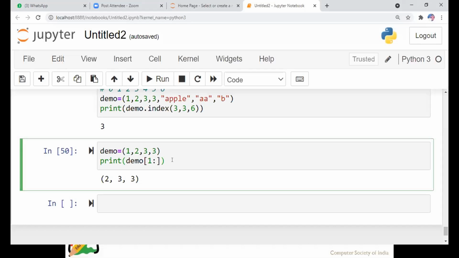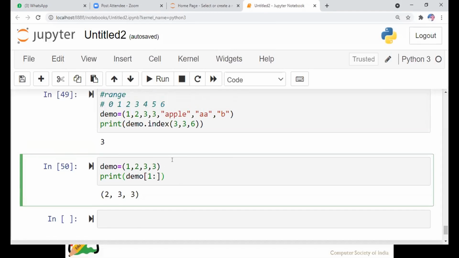I have clearly mentioned that list and tuple are almost similar. The only key difference is that one is mutable, the other is immutable. Once a value is assigned in a tuple, you cannot change it. It is immutable. Once a value is assigned in a list, you can clearly change the value. I have shown this above also.